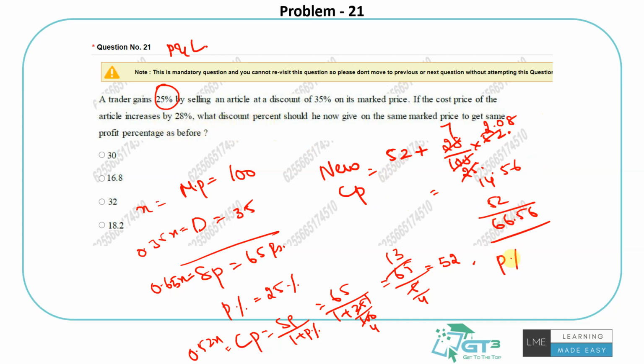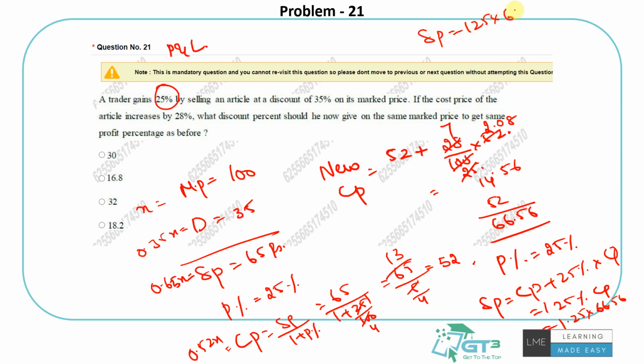Okay, so now he must still get 25% profit. That's what the question is talking about. So if the profit is 25%, the selling price must be CP plus 25% of CP. So basically it's 125%. If you know it, that's great. Otherwise you can do it normally also. 1.25 times 66.56. So what is the selling price? It's 125 into 66.56.